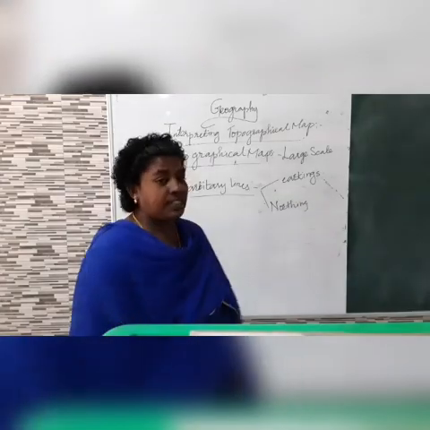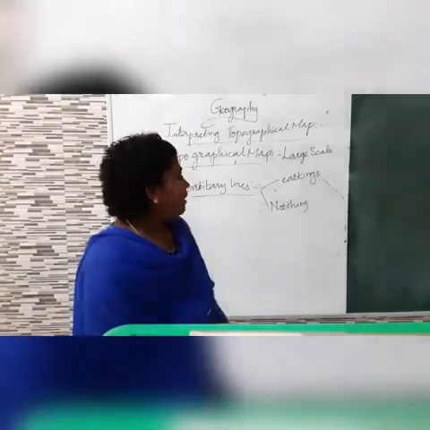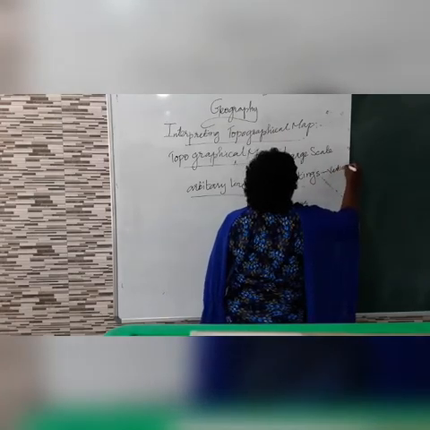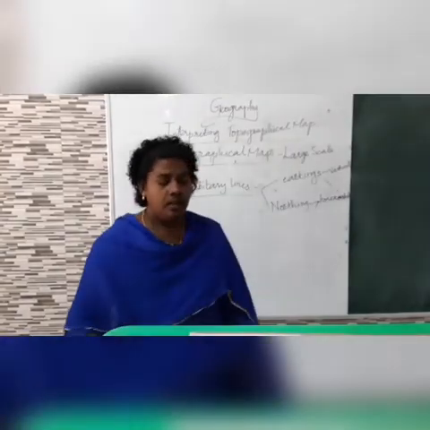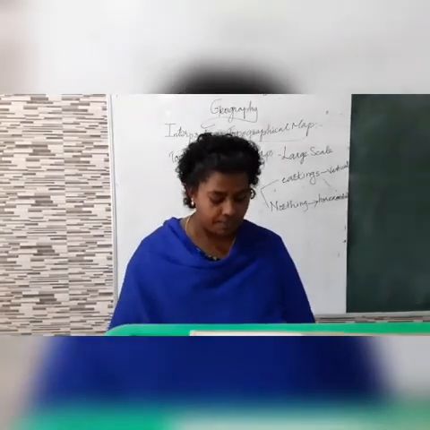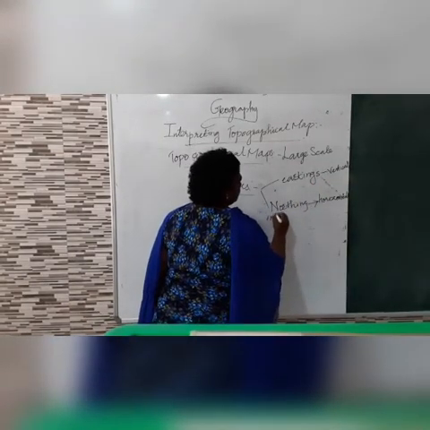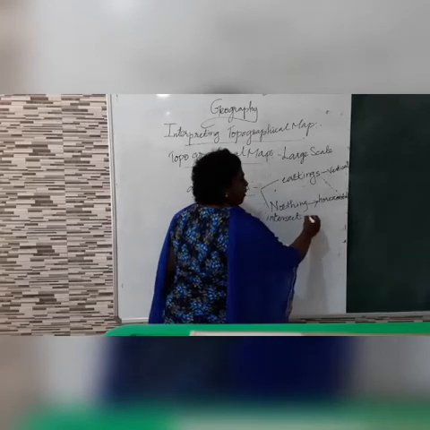What is easting? Easting is the vertical lines. Easting are the vertical lines and northing are called the horizontal lines. So these two lines are used in the contour maps, in the topographical maps, and these lines form a grid. They intersect each other to form a grid